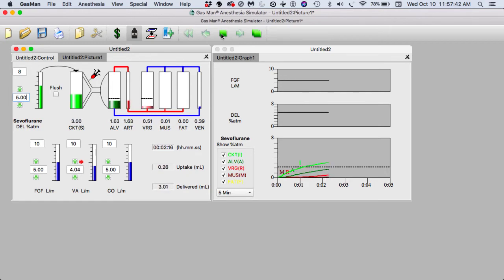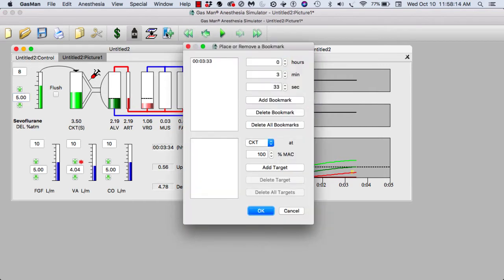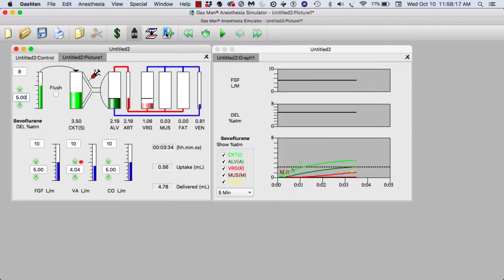As I click Run, I'm now going to pause when we see the alveolar compartment, that is the end tidal concentration as we see on the monitor, and the alveolar in the patient, reach 1 MAC at the dotted line. At this point, notice that the vessel-rich group is only up about halfway to the dotted line of 1 MAC. If we interpret our anesthetic as being end tidal is the patient's depth of anesthesia, we will be totally wrong. So we are smart enough to go ahead from here, but I shall set a bookmark at this point so that if we want to play it back, pausing when alveolar gets to 1 MAC, we can do that.